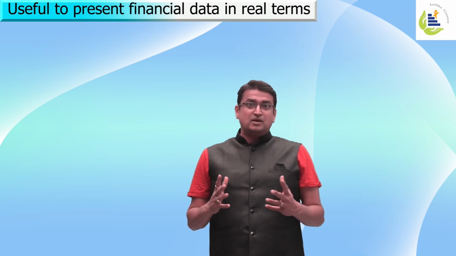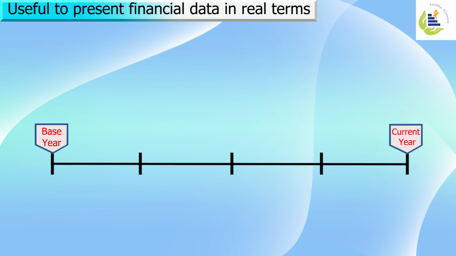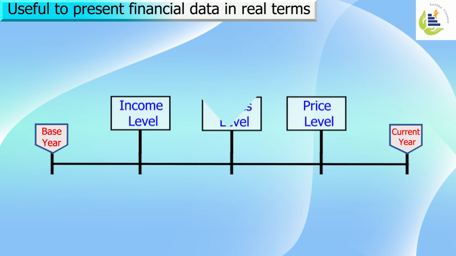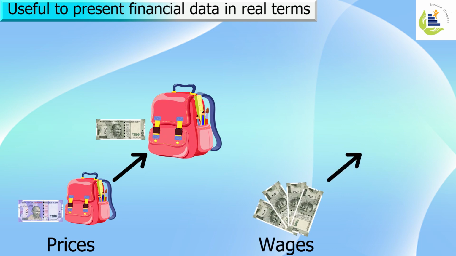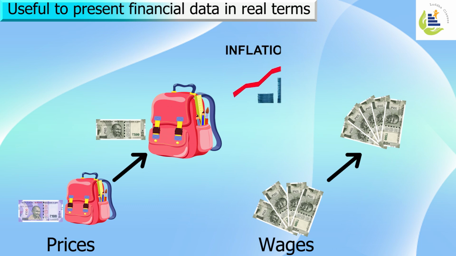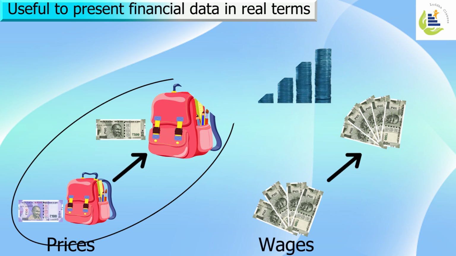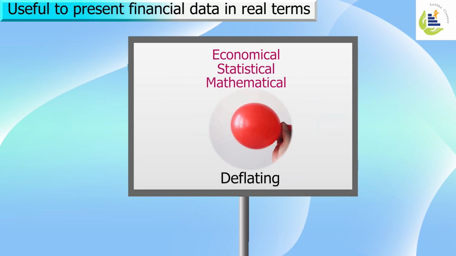Understand, with index number, what do we understand? Yes, we understand what changes are occurring at income level, wages level, or prices level. Let's say there is an exorbitant increase in the prices of commodities, but the wages have not increased at that speed. Now, index number guides us that there is a huge inflation in the price of goods, while the wages have not increased accordingly.